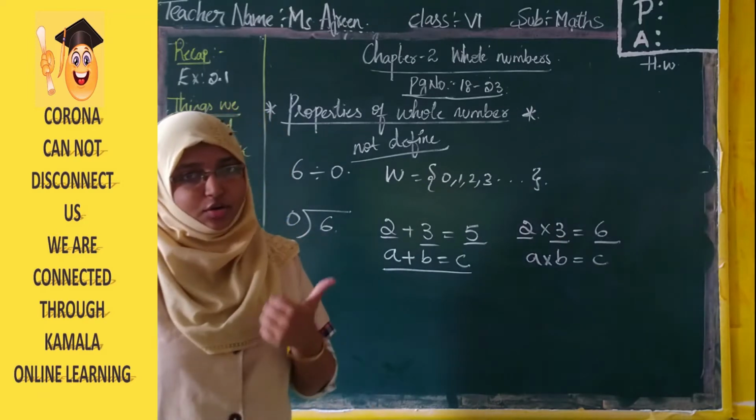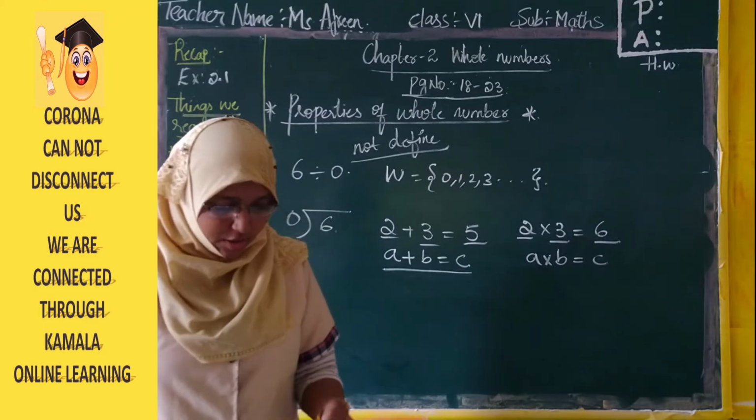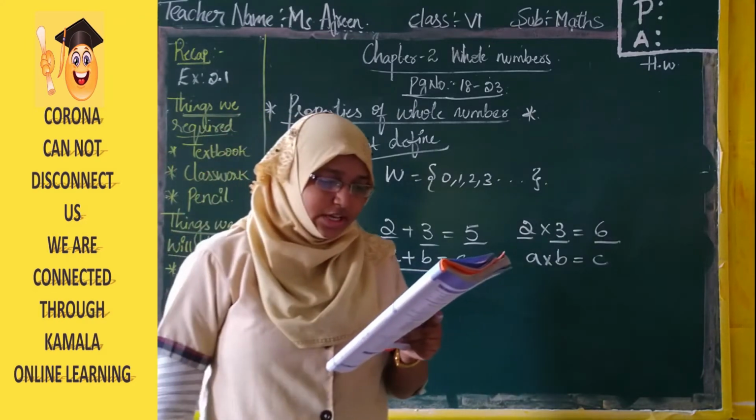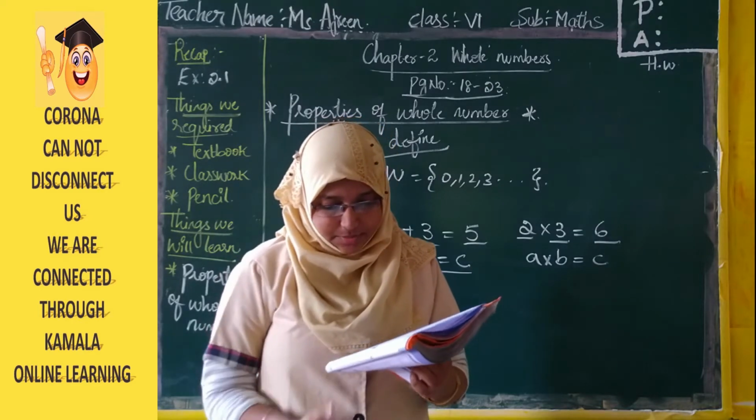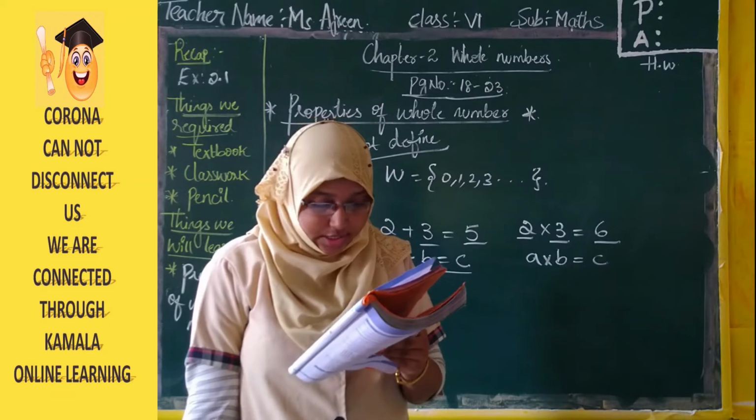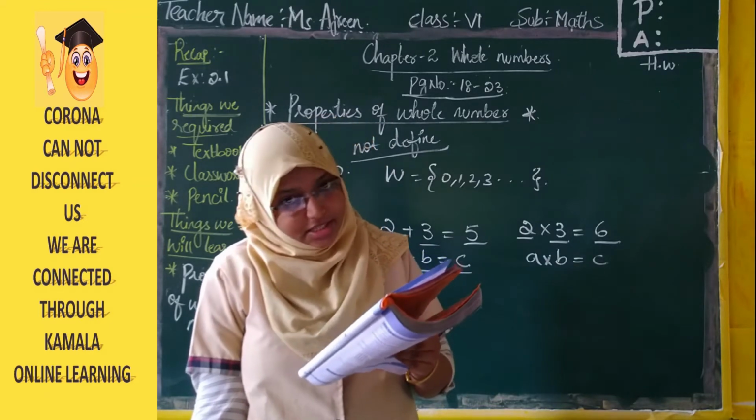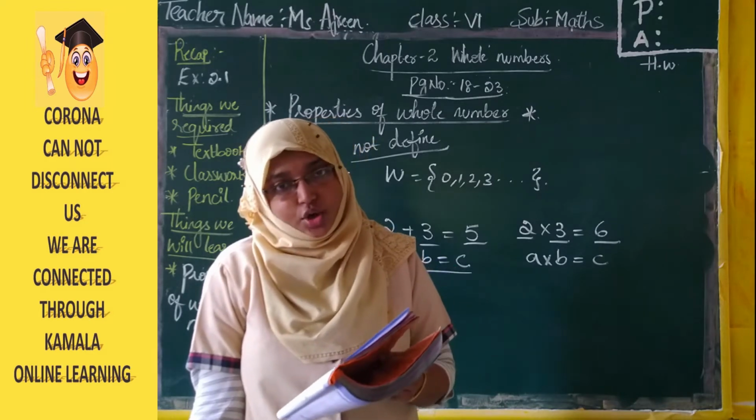We say we have four properties: closure, commutative, associative and distributive. So let us see the commutative property of whole numbers. Observe the following. Here they have given a small example. 2 plus 3 is 5 and 3 plus 2 is also 5. We see in both cases that we get 5. Look at this, 7 plus 8 is 15 and 8 plus 7 is also 15. We find that 7 plus 8 and 8 plus 7 are equal.